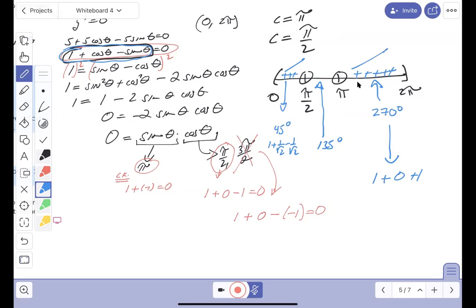Well, let's do 135. What do you get? Ready? I'm doing this one. 1. Again, I'm doing it over here. Minus 1 over root 2. All right, this might be more difficult for you. Let's keep going through it.